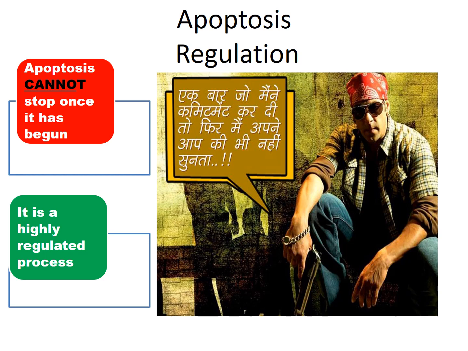In this slide we see a famous Bollywood actor, and he has a very famous dialogue. I think all of you must be familiar with this famous dialogue. So how do we apply it to our class? How do we apply it to apoptosis? Here we can say that apoptosis once started cannot be stopped. So it is very, very important that there has to be a presence of certain regulators of apoptosis, and it has to be kept as a highly regulated process so that we are able to maintain the cell number.